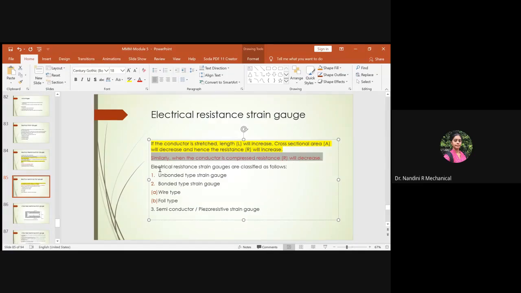Based on this, the electrical resistance strain gauges are classified as follows. You have three: the unbonded type strain gauge, the bonded type strain gauge, and semiconductor or piezoresistive strain gauges. These are the classifications.